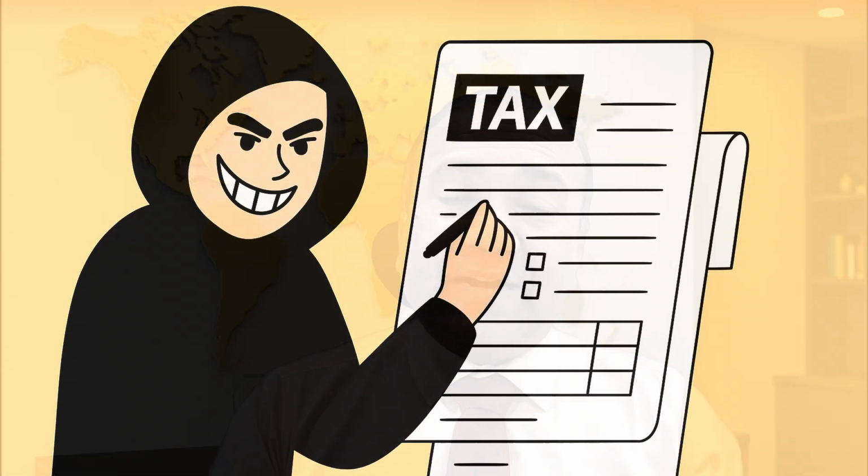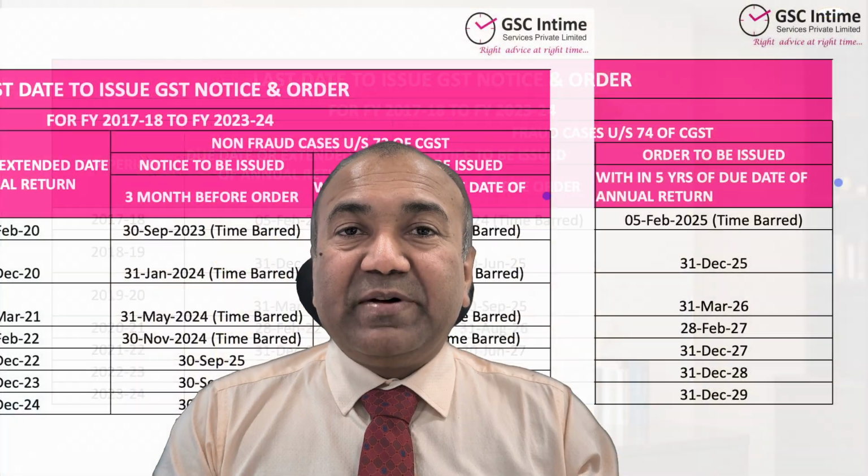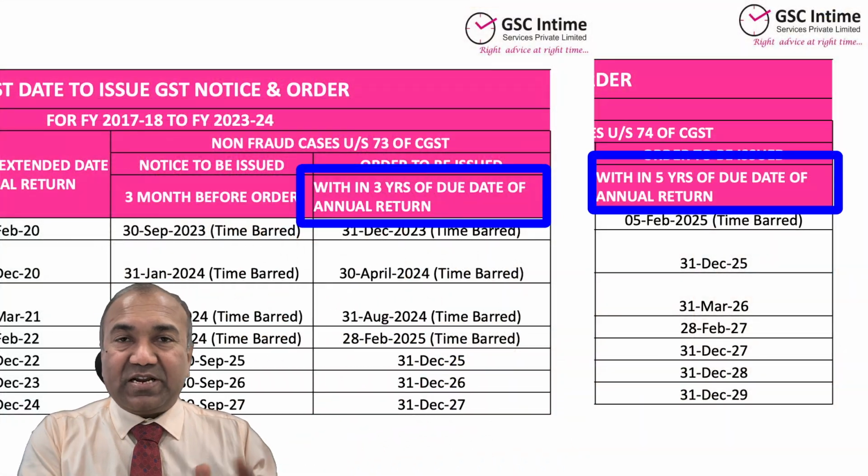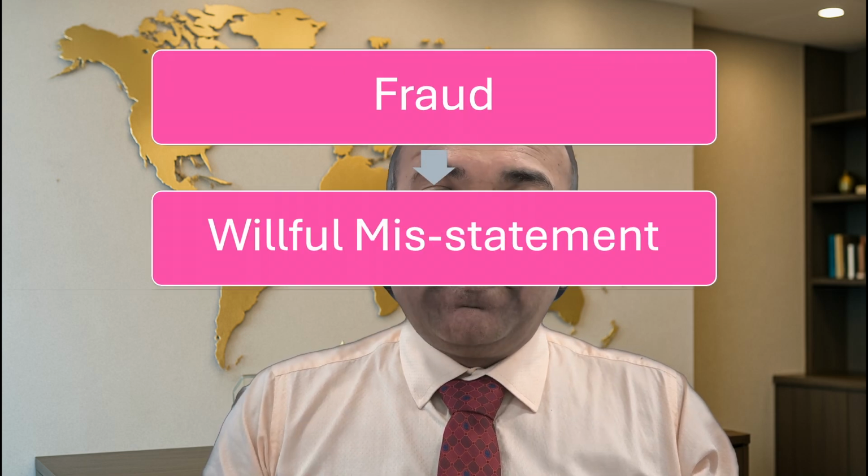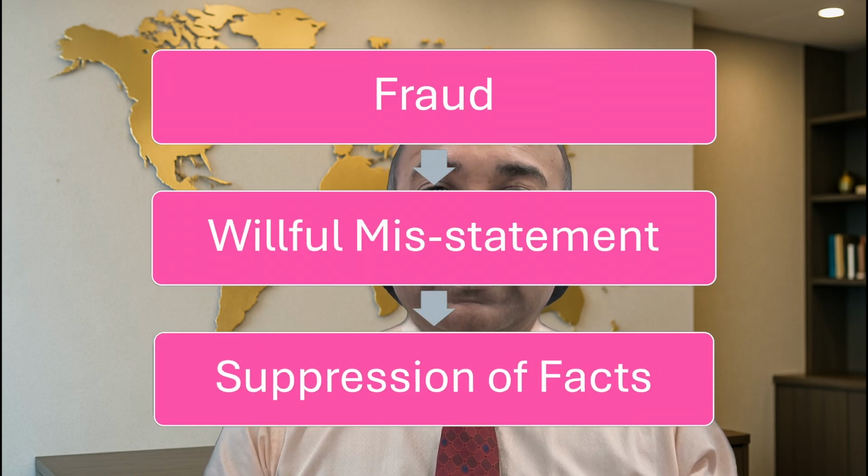Hello friends, in this video we are going to discuss malafide cases where a demand of GST can be raised for 5 years instead of the normal 3 years, and also the penalties in such cases could be higher than in bona fide cases. Now we need to understand which cases can be termed malafide cases. First one is fraud, second one is willful misstatement, and third one is suppression of facts.